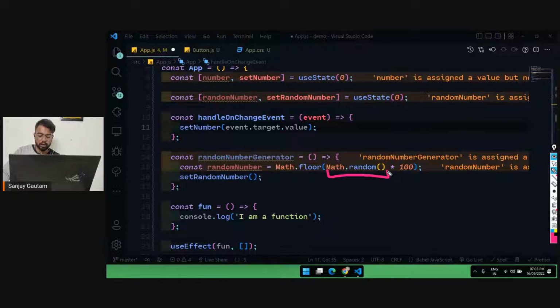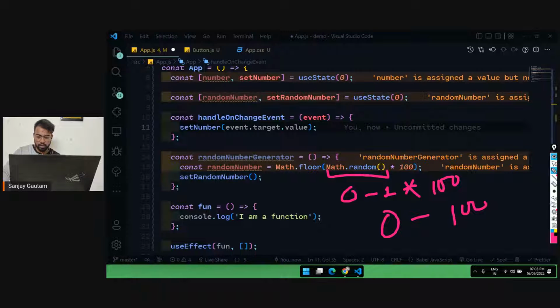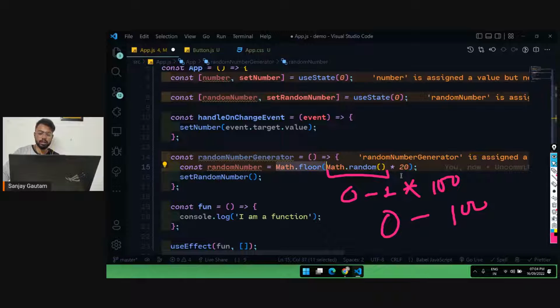So Math.random is just going to generate a random number between 0 and 1. And we are going to multiply this random number by 100, so we get a random number between 0 and 100. If you change this 100 to 10 or 20, now we are going to get a random number between 1 and 20. And this Math.floor will actually remove the decimal.